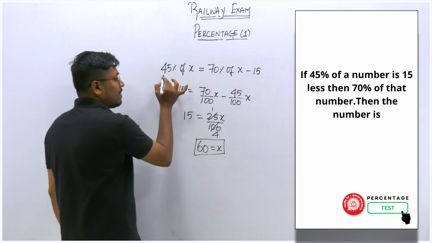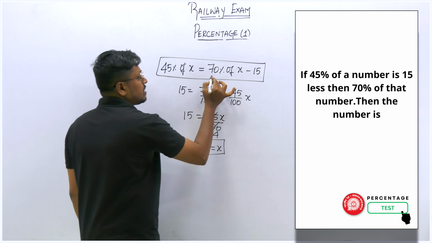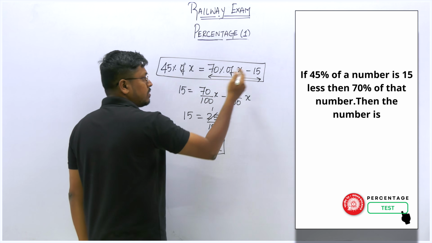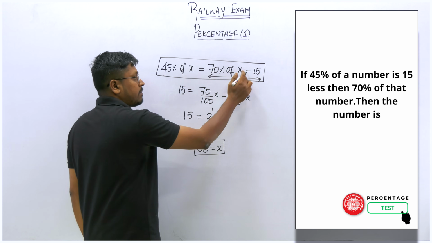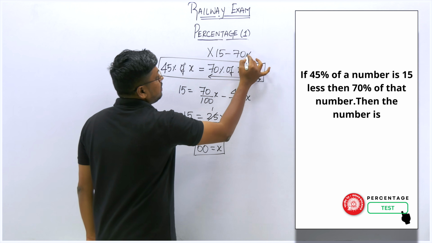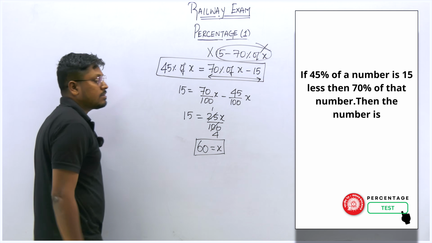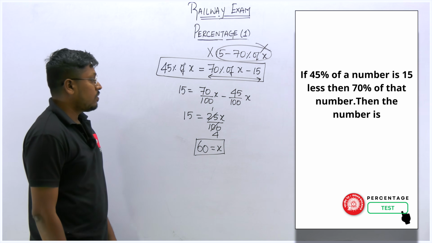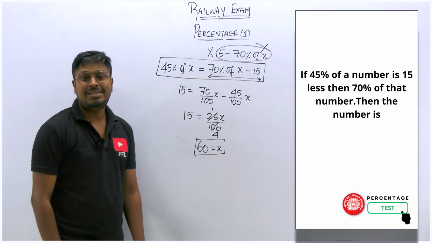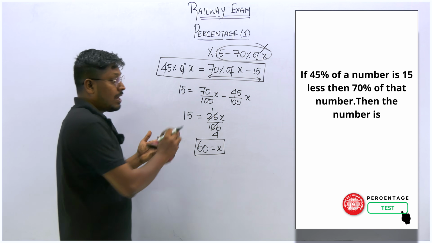That's the reason it's a very important question. That's the reason I've given 2 questions on the test. Both questions are based on this concept, right? So at any point, do not write this as 15 minus 70% of x. Don't write like this. Understood? So the answer for this question is the number is equal to 60. And we have one more question, the last question.